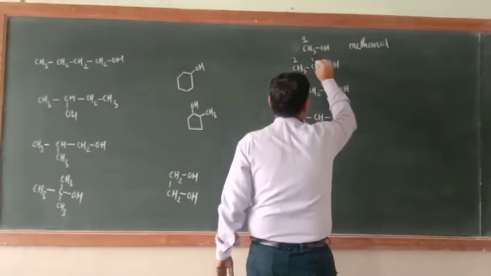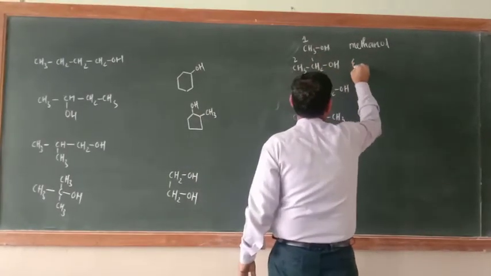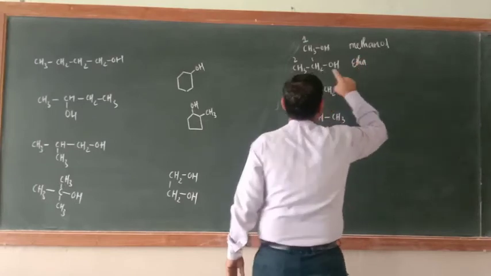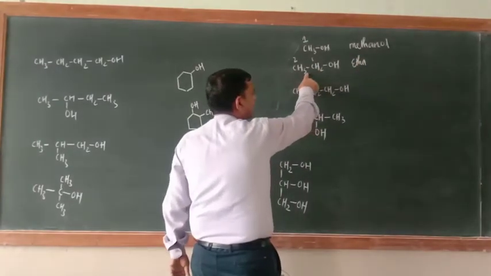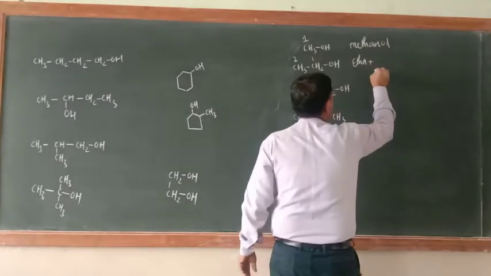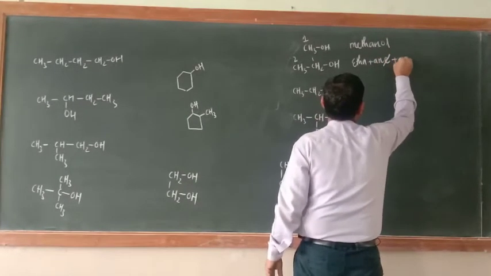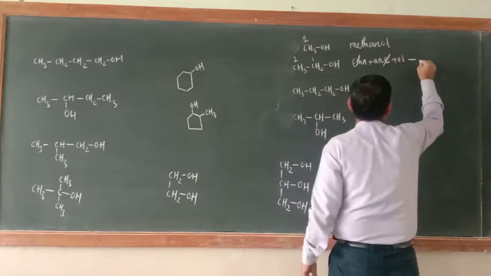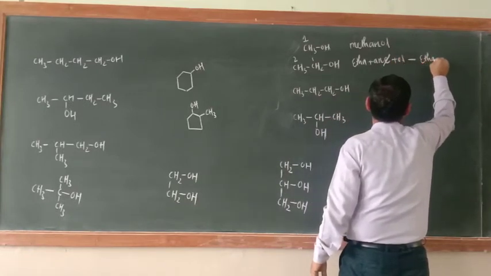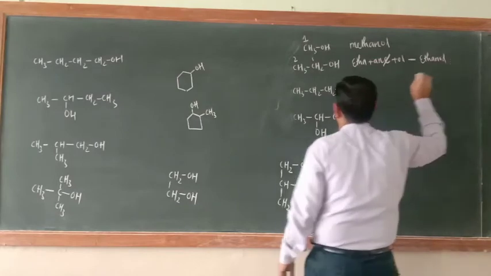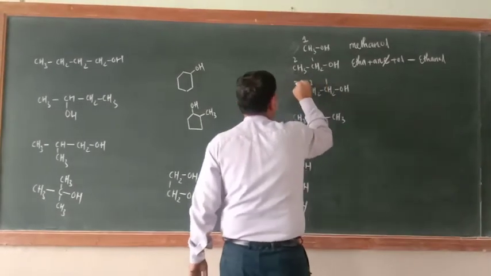So here 1, 2. What is the word root here? Eth, 2 carbon atoms. And between the carbons, what is there? A single bond. So eth plus ane, E should be deleted, plus ol. So here it is ethanol. What is here? 1, 2, 3.